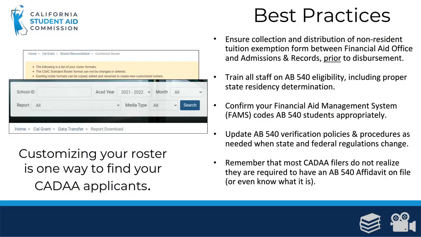Schools should train all staff on AB 540 eligibility, including proper state residency determination. Schools should confirm that their financial aid management system codes AB 540 students appropriately so that the school can contact these students early in the process. When needed, schools will need to update AB 540 verification policies and procedures as state and federal regulations change.